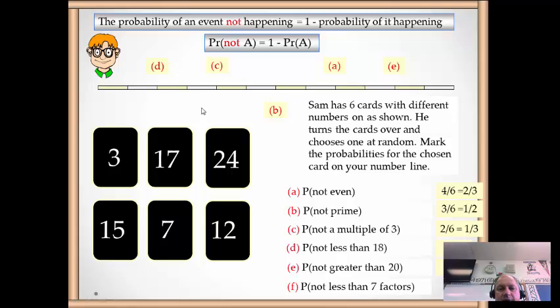So it's not less than 7 factors. So 24 is the only one not less than. It's got 7 or more. It's got 8. 1 out of 6.